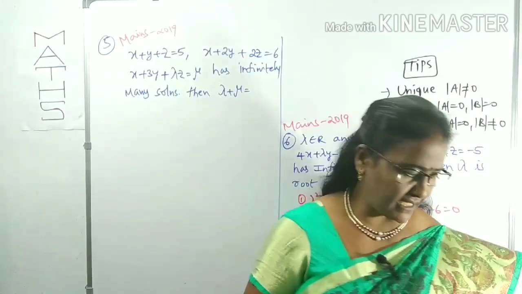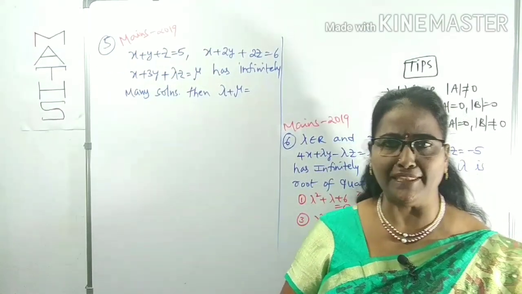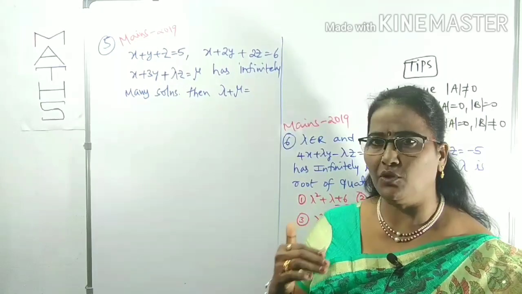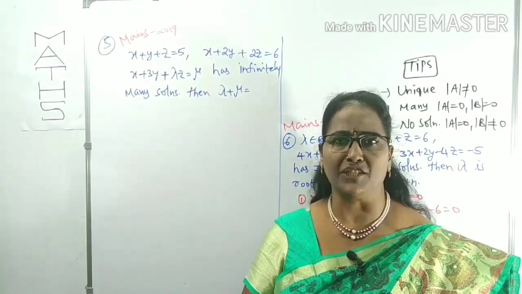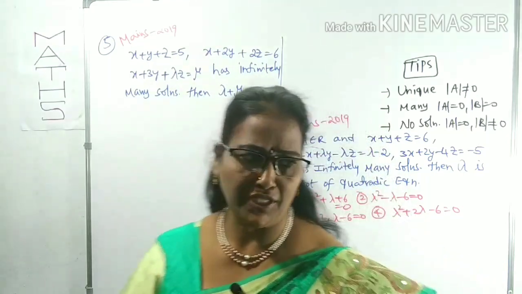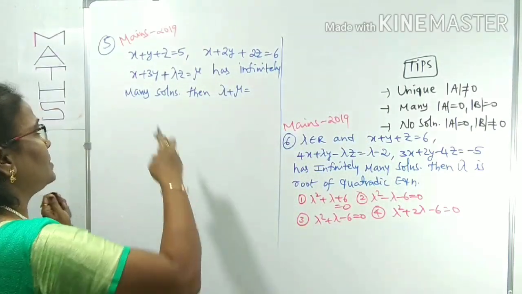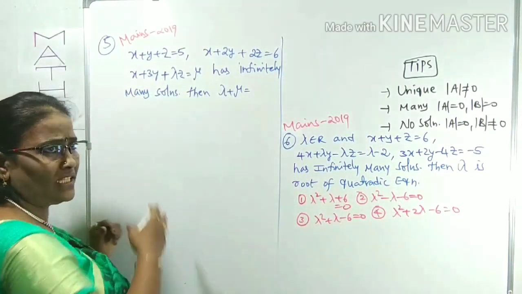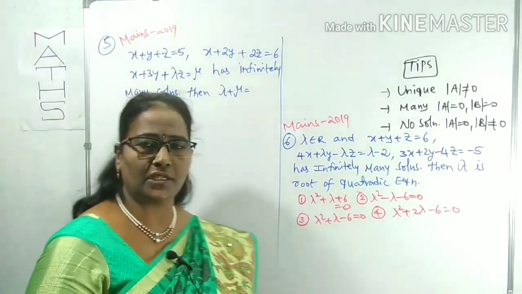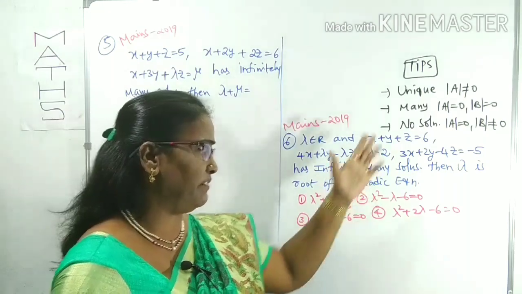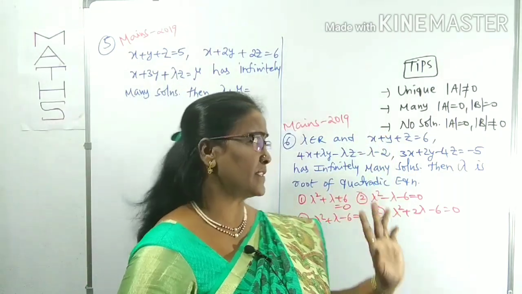Question numbers 5 and 6, which were given in 2019 JEE Mains. All models I am covering. First of all, what I am doing is the non-homogeneous system. Now you can come to this question. It is given that there are 3 equations, and the answer has infinitely many solutions. Those tips which I have given, I have written briefly. You can remember them briefly also.